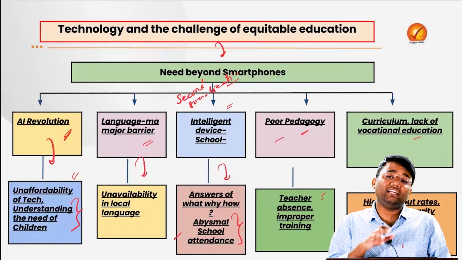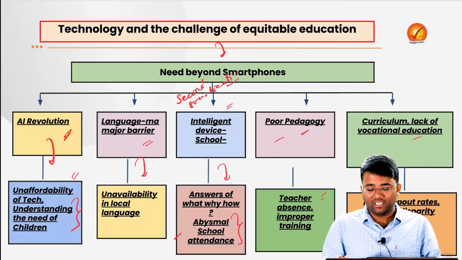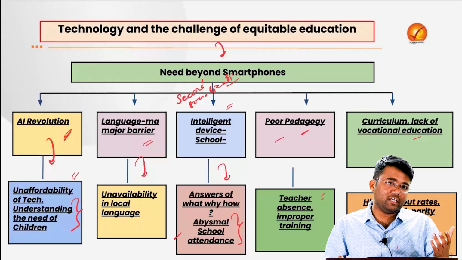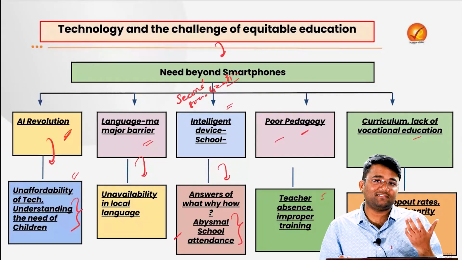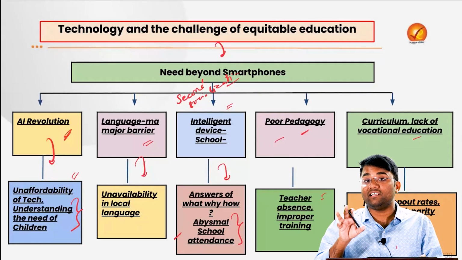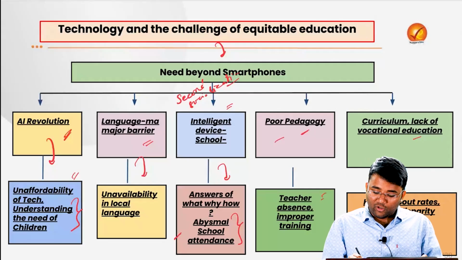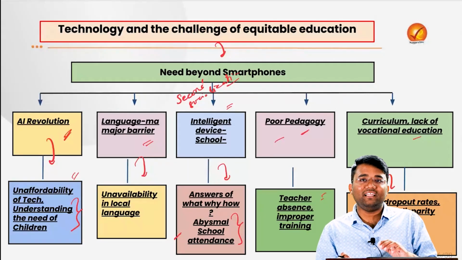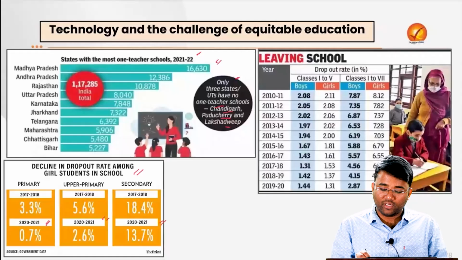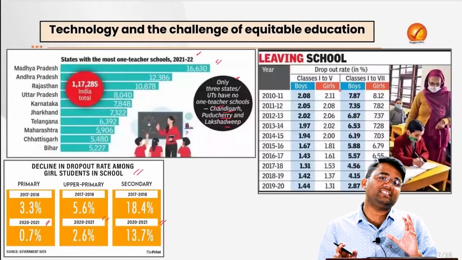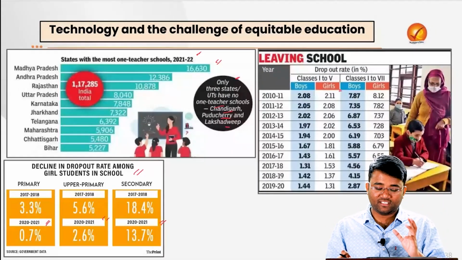Also, the other issues beyond this editorial are the lack of proper updating of the curriculum and lack of vocational education, which have been highlighted by the National Education Policy, and which further lead to high dropout rates. And there has also been gender disparity. You can see a drastic difference between the dropout rates of boys and girls.